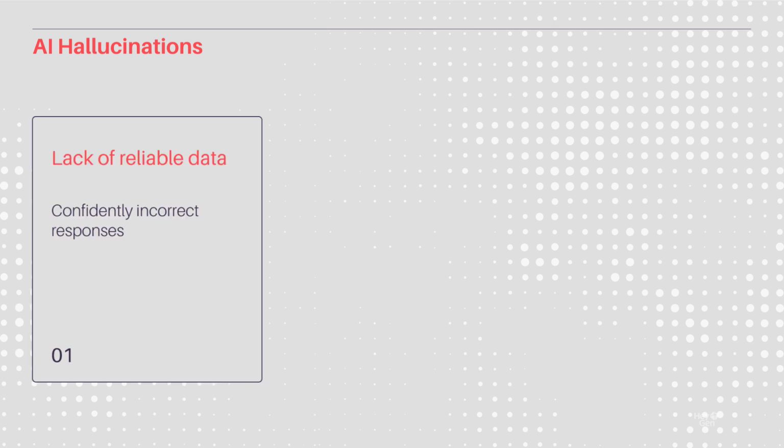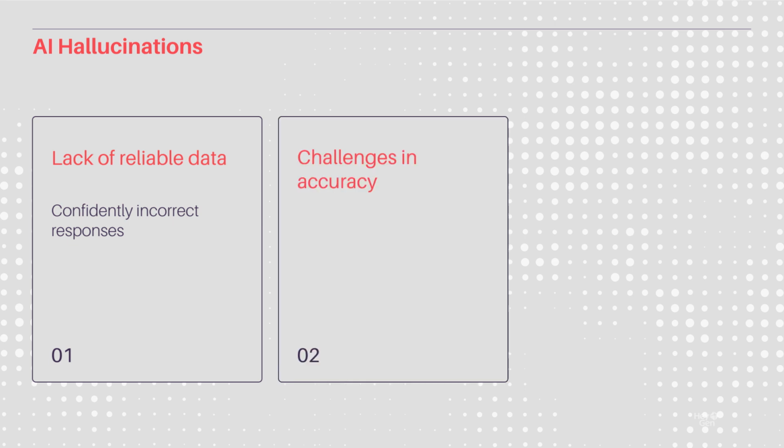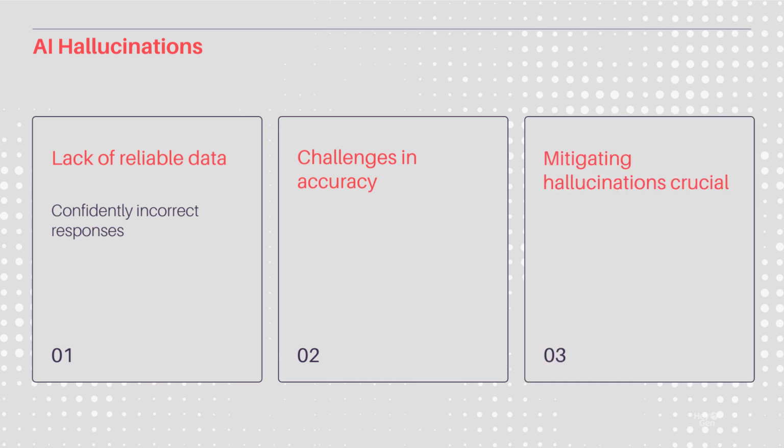AI hallucinations occur when models generate confidently incorrect responses, often due to lack of reliable data grounding. This is prevalent in large language models and poses challenges in ensuring accurate outputs. Mitigating hallucinations is crucial for maintaining the integrity and reliability of AI-generated content.